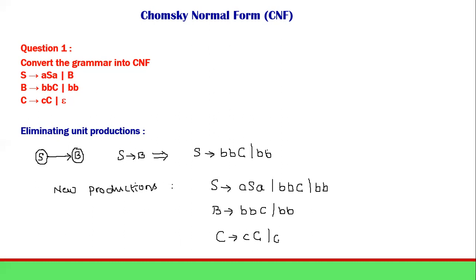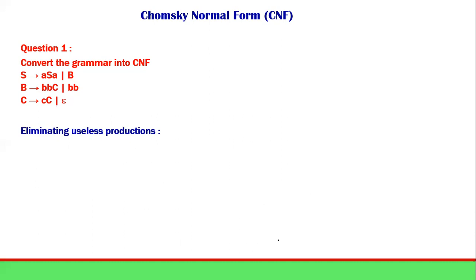Okay, so these are the productions after eliminating the unit production. The next one is useless productions. We have to check whether we have any non-generating symbol. So the first one is non-generating symbols. We have to check non-generating symbols.